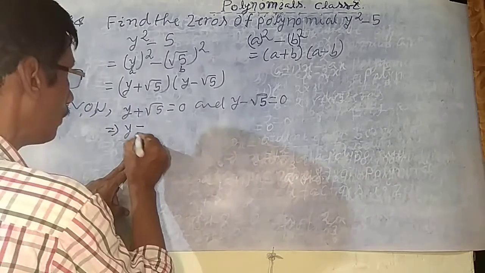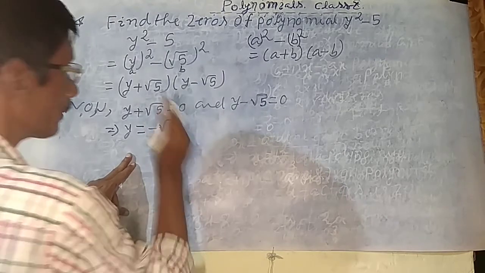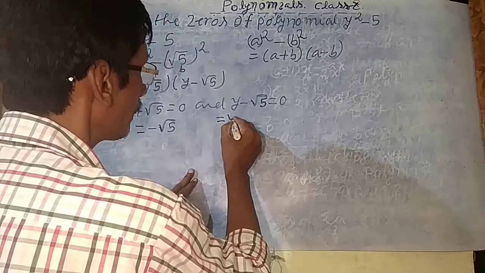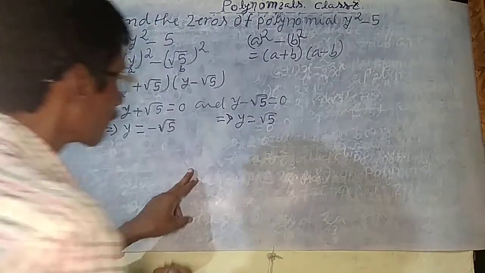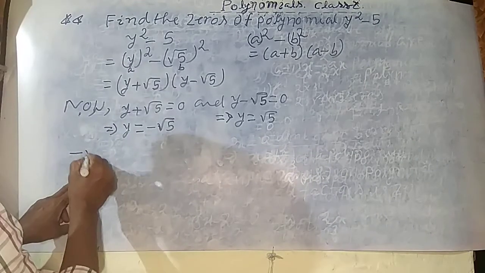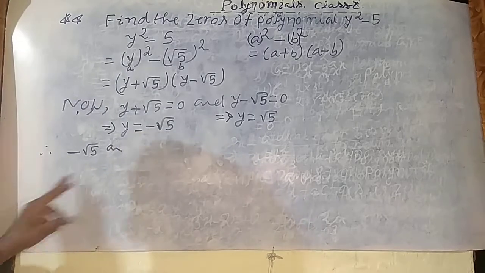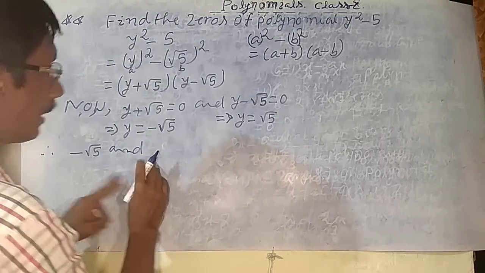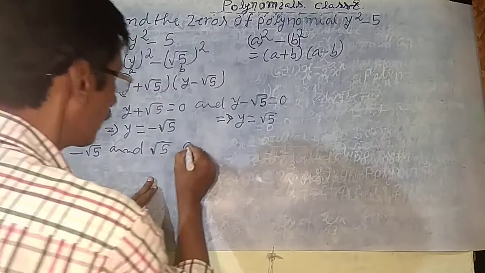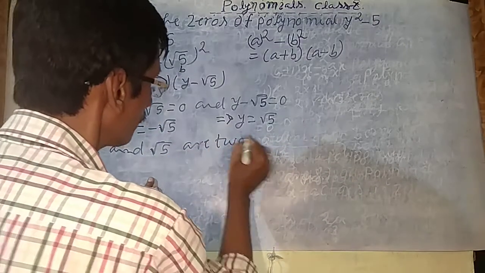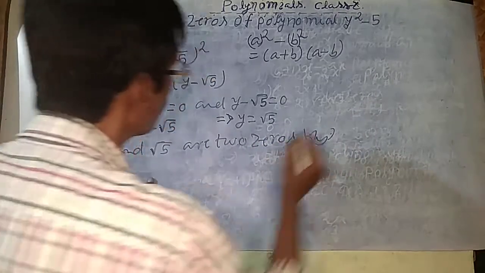So y equal to, transposing, minus root 5. Okay, minus root 5, and this implies y equal to the opposite, plus root 5. So minus root 5 and plus root 5, hence therefore you can write, these are the two zeros. Okay, this is the type of answer. Write the answer at the end.